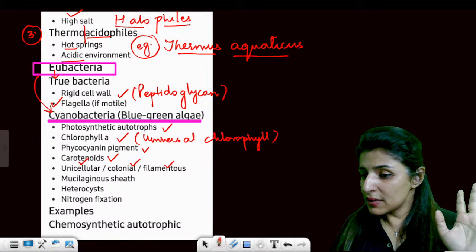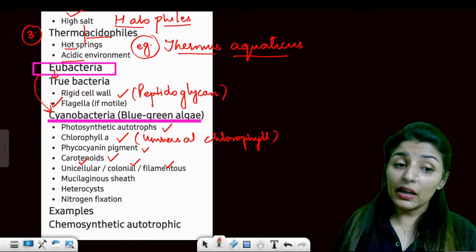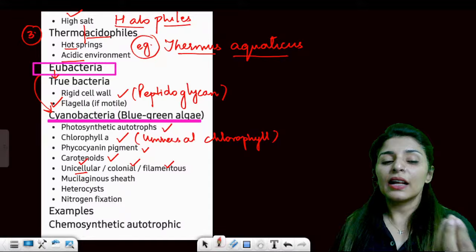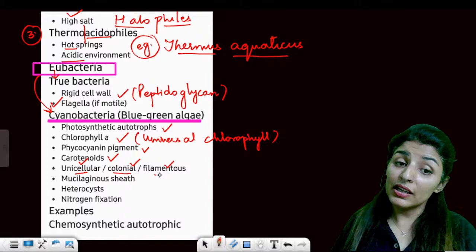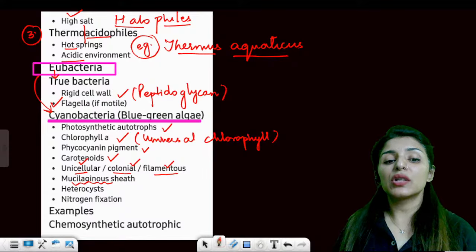Rice fuel, I hope the things are clear. All right. So they can be unicellular because, of course, being moneran, it has to be unicellular, it has to be prokaryotic. Some of them can be colonial and some of them can be filamentous. Clear? And all of them have a mucilaginous sheath.